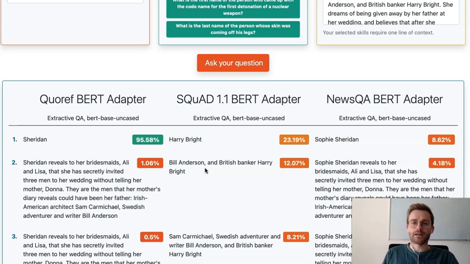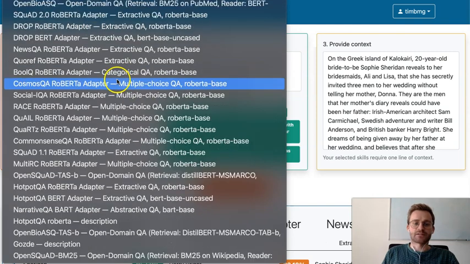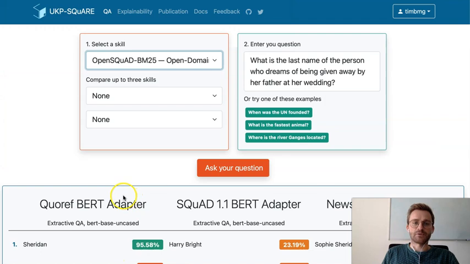Now let's have a look at an open domain question answering setting. So for this, we select an open domain QA skill. For example, this one is using BM25 on Wikipedia and a SQuAD fine-tuned BERT model.